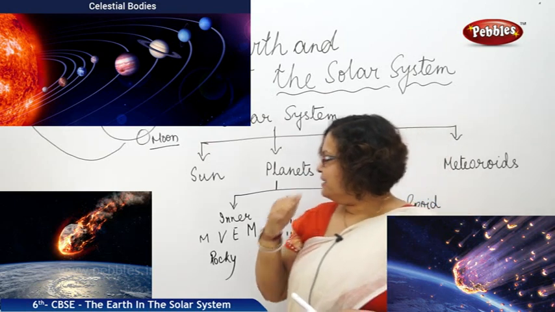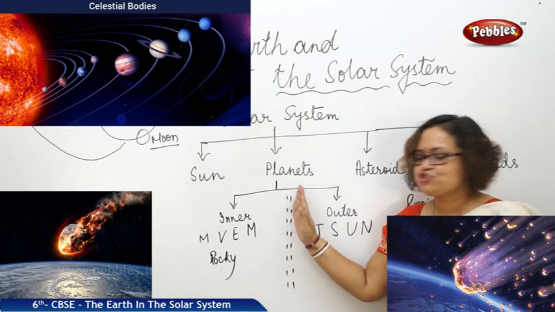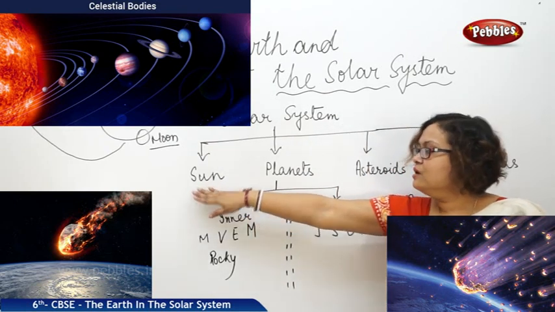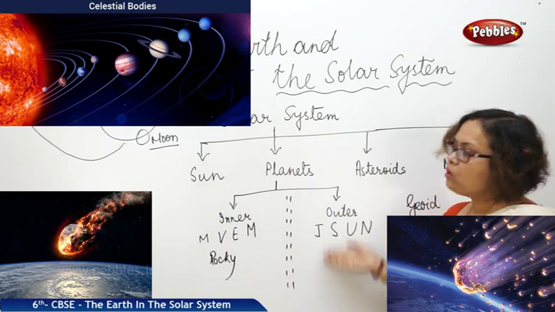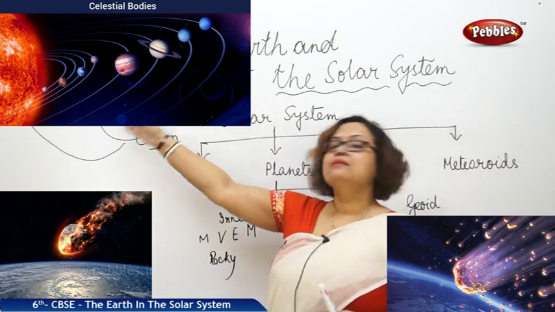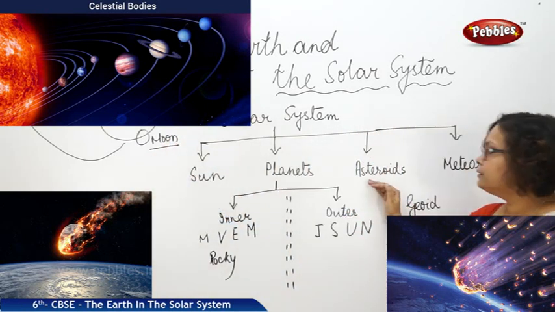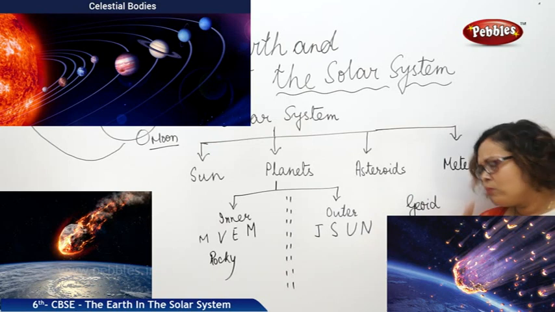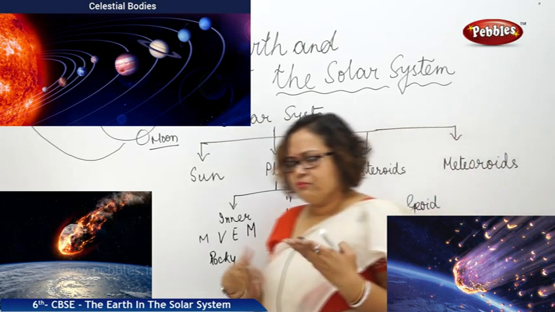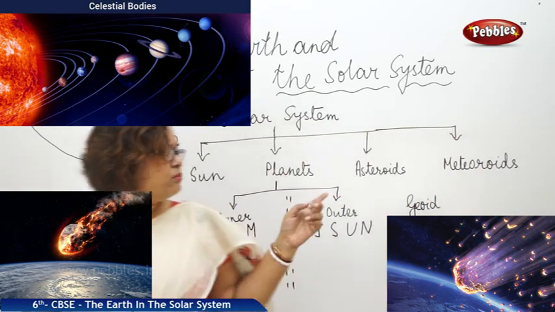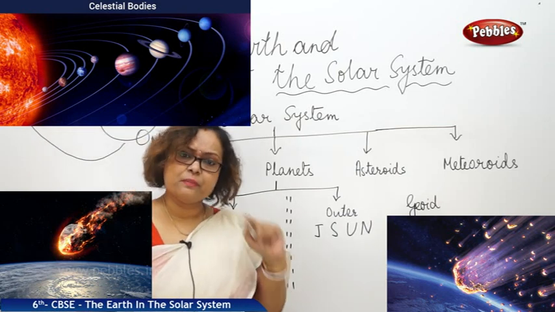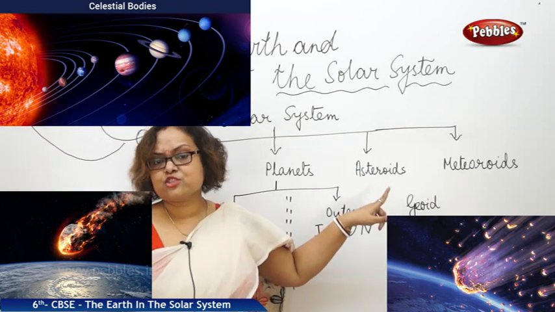Now let us see what these asteroid belts are. We spoke about the Sun, we know about the planets, we know about our Earth, we know about the moon. Let us come to the third part, that is asteroids. What are asteroids? Are you very much surprised? Yes, you have seen them many a time. Now, what is this asteroid belt?